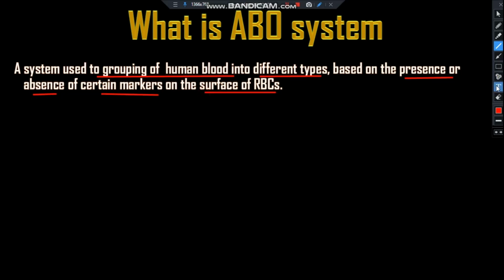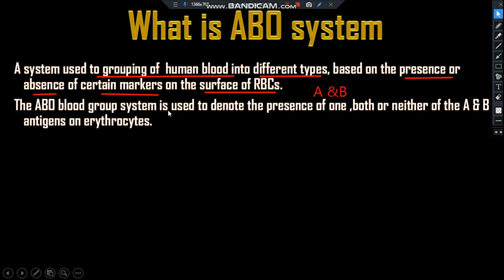Here, certain markers means antigen A and antigen B. The ABO blood system is used to denote the presence of one, both, or neither of the A and B antigens on erythrocytes. That means this blood grouping system depends on what type of antigen is present on the surface of the erythrocytes.